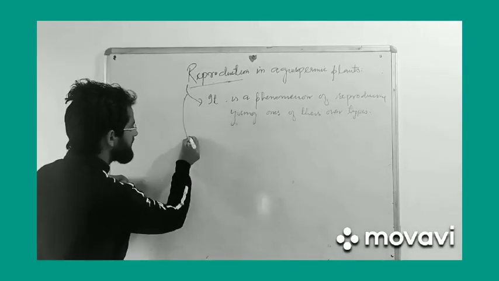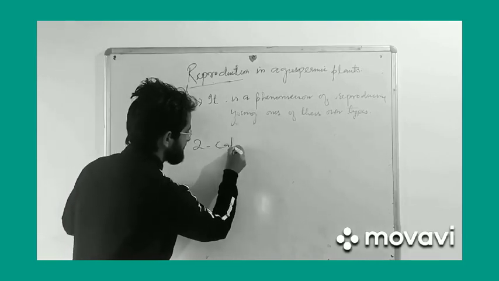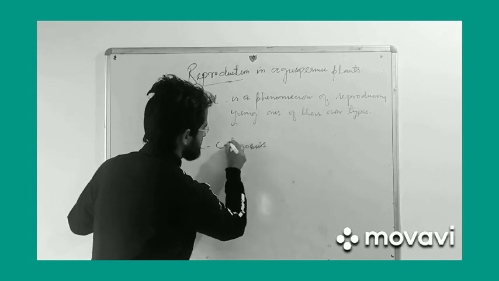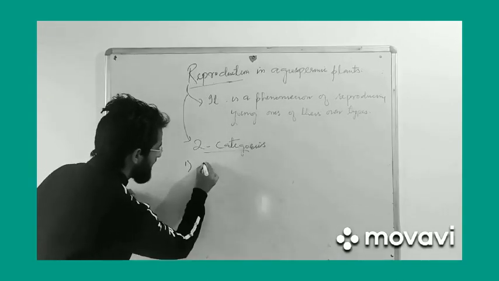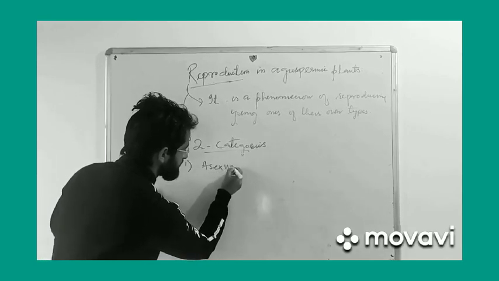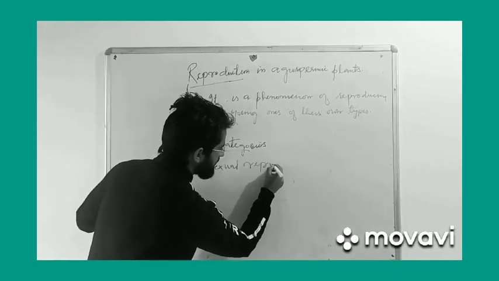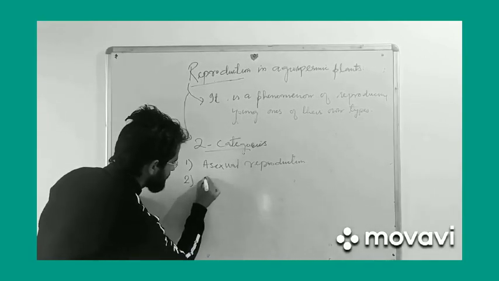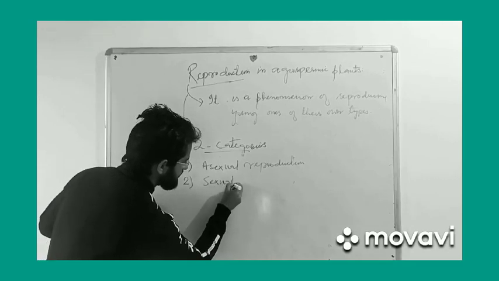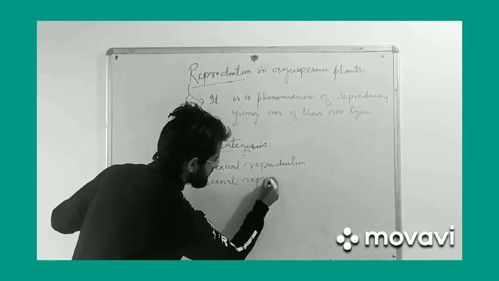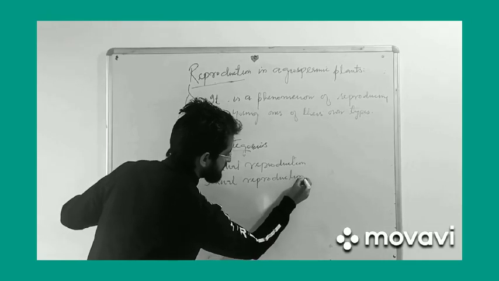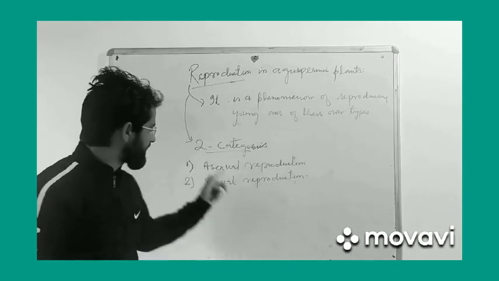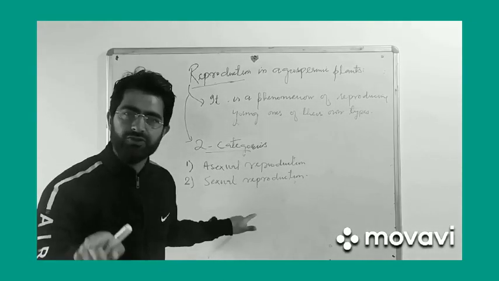The first category is asexual reproduction, and the second is sexual reproduction.